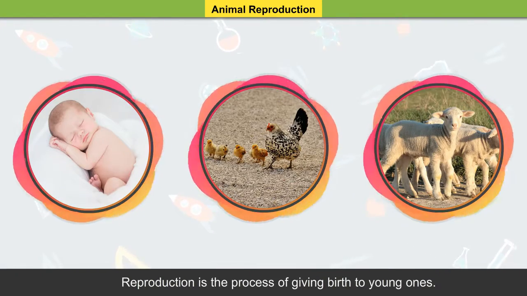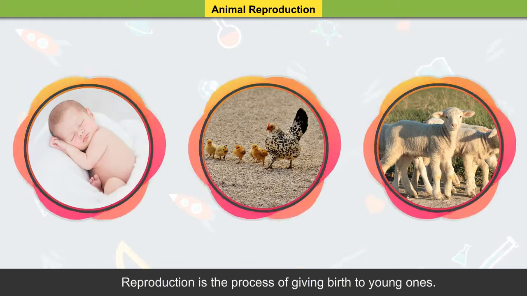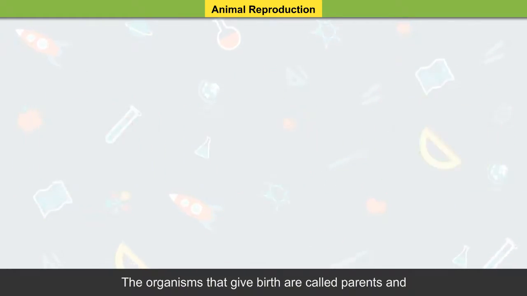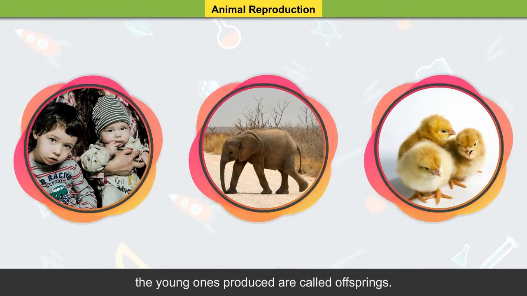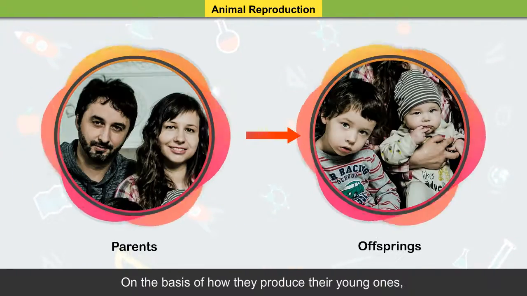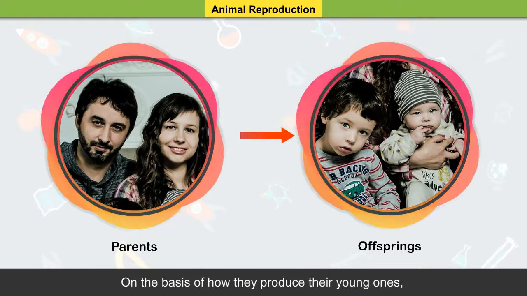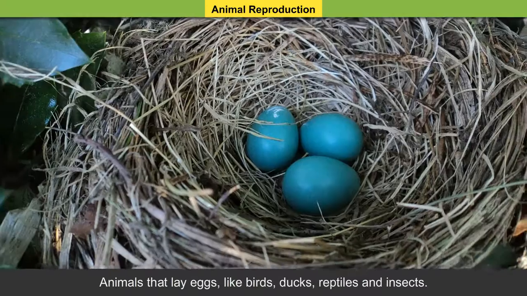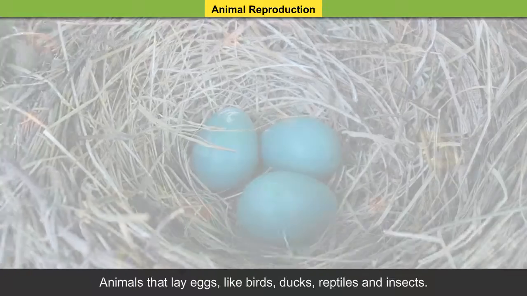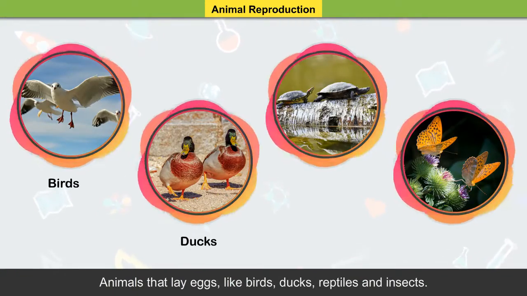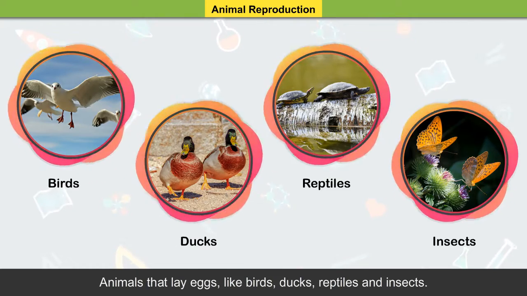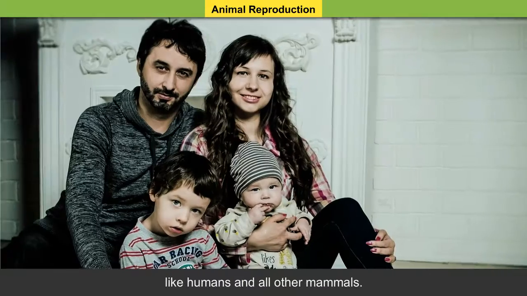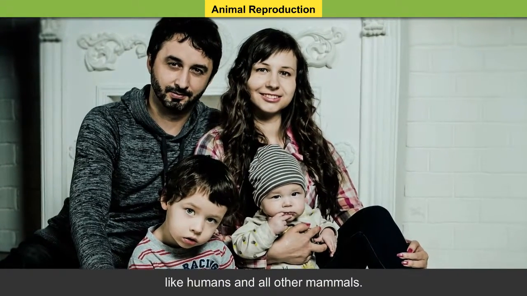Reproduction is the process of giving birth to young ones. The organisms that give birth are called parents, and the young ones produced are called offsprings. On the basis of how they produce their young ones, animals can be divided into two groups. Animals that lay eggs, like birds, ducks, reptiles, and insects. Animals that give birth to young ones, like humans and all other mammals.